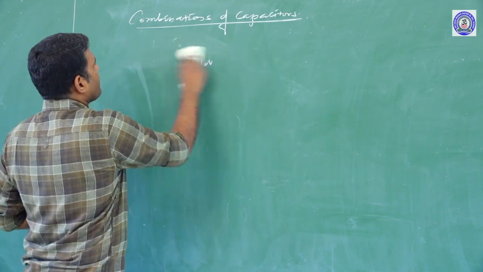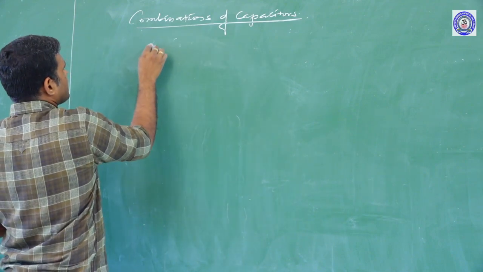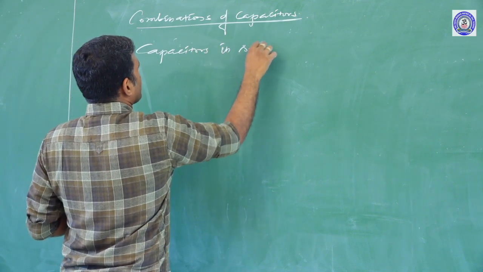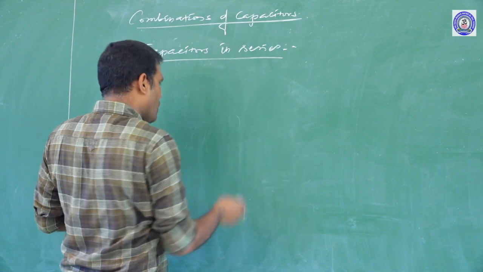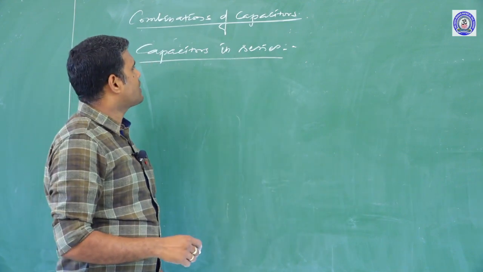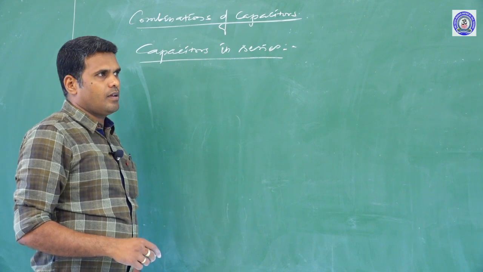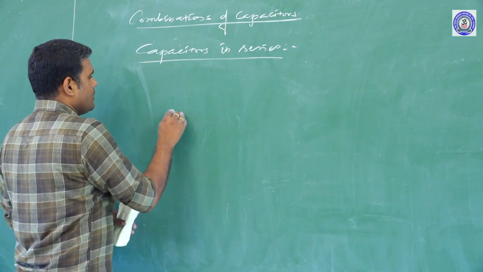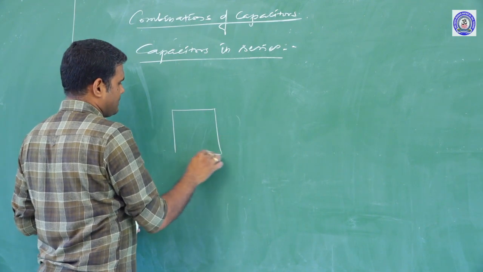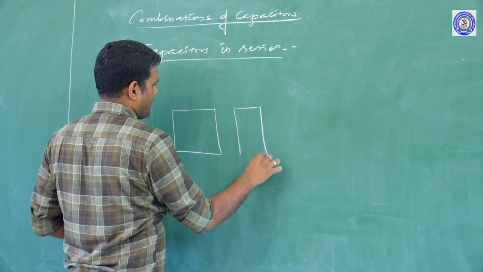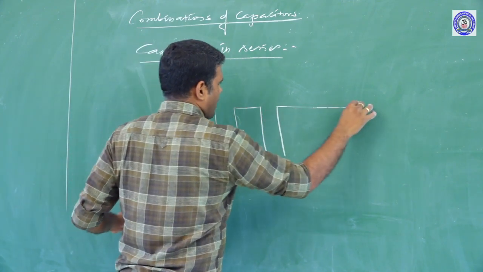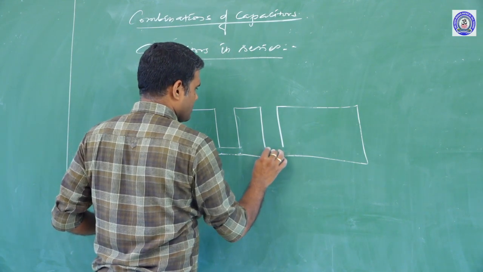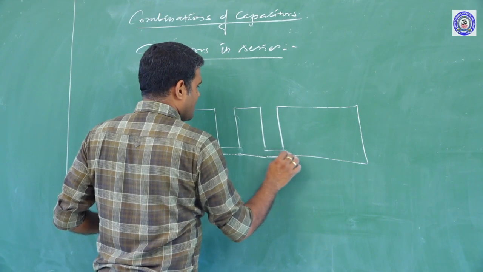First, the capacitance of the capacitors connected in series. So I can write the capacitors in series. Once again, before going to the series combination of capacitors, I would like to speak about a simple thing. Three tanks are connected in series.